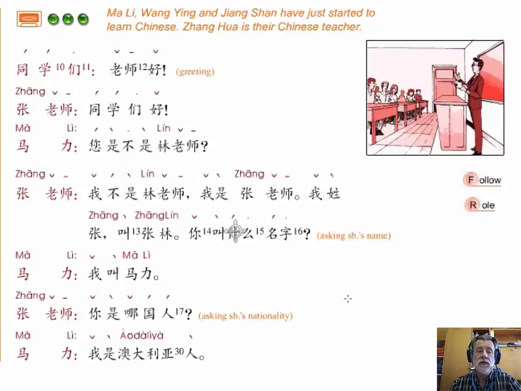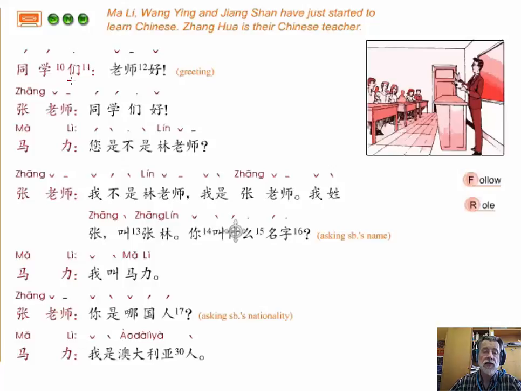Hi, so this is Contemporary Chinese Book 1, Lesson 1, and this is Dialogue 2. So let's have a look at the characters in this dialogue. We have on the left here, 同学们. And we learned today in the lesson that 同学 means classmates.